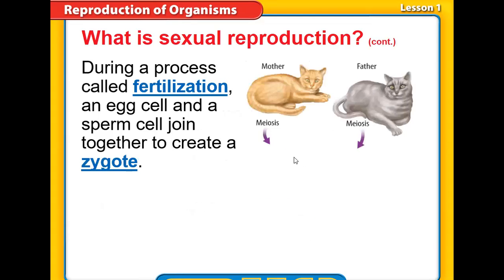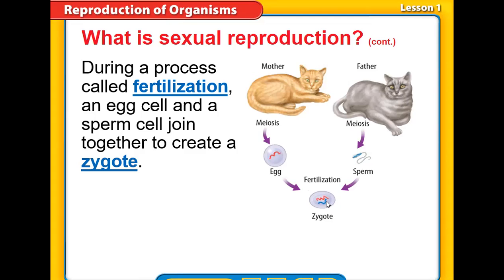So, for example, here we find a female cat and a male cat, like any other mammals. The female's ovary is going to undergo a kind of cell division called meiosis to produce an egg cell that contains half the DNA, while the testes of the male go through meiosis to produce sperm, which is the male gamete, or male sex cell, that contains the other half of the genetic material, or DNA. Once they join together, the process of joining called fertilization, they produce the zygote, the first step in the embryo.